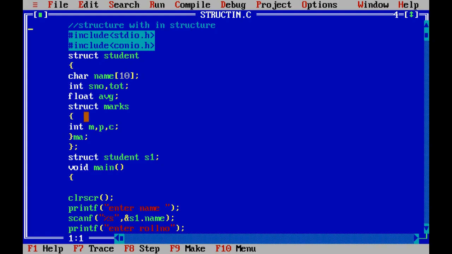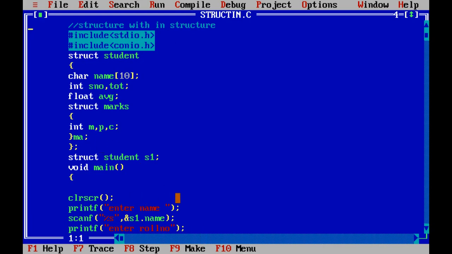So I'm taking only one group here, struct marks. Here in this structure one more structure marks, int maths, physics, chemistry marks, and I'm closing the structure. I'm defining the MA. So what is this? This is one more way of declaration of structure variable. Here also I'm defining structure, struct student S1. Instead of that you can also write the structure variable here, no problem.